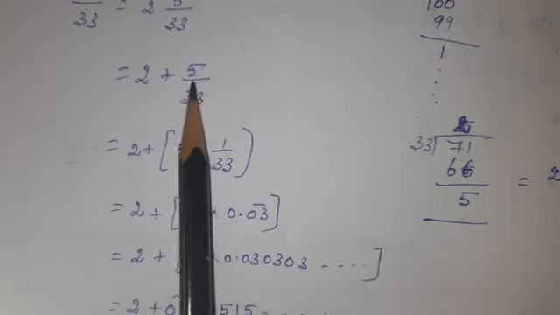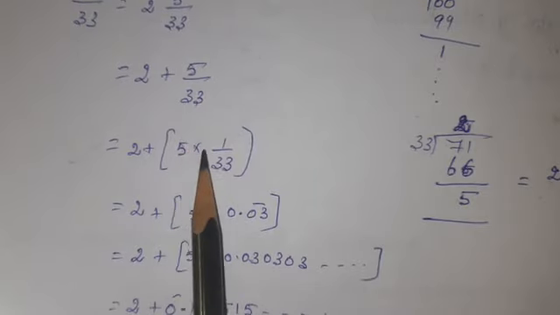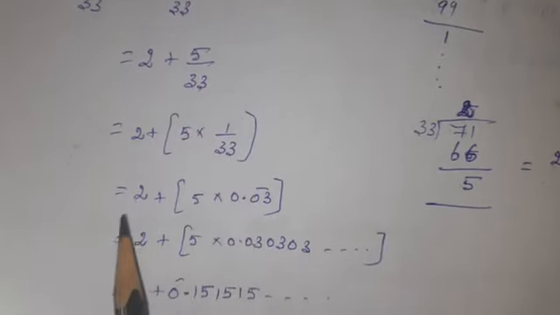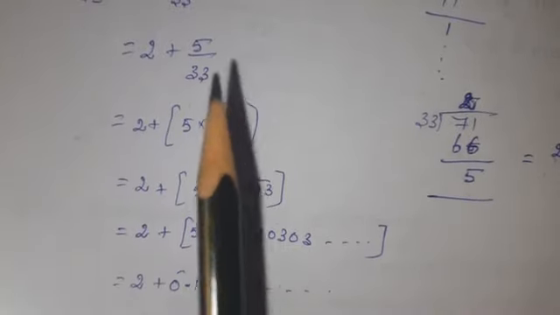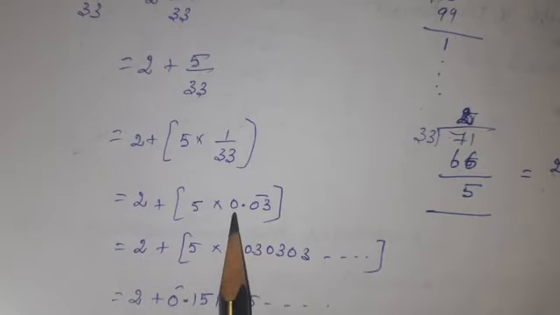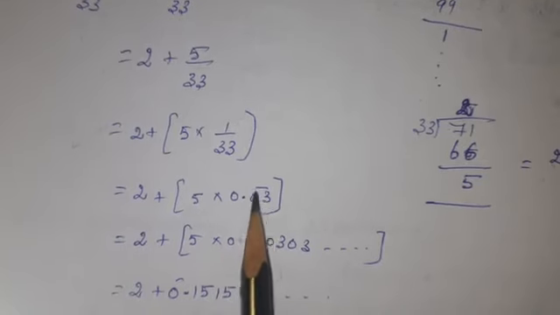Next, 2 plus 5 by 33 we can write as 2 plus 5 into 1 by 33. We already found the answer for 1 by 33, that answer I am writing here, 0.03 bar.